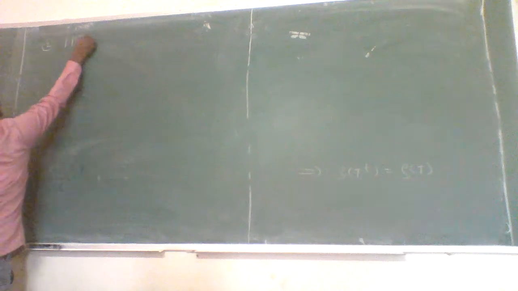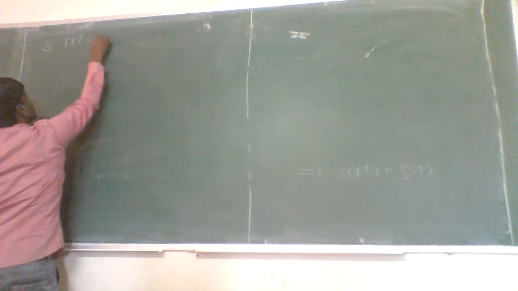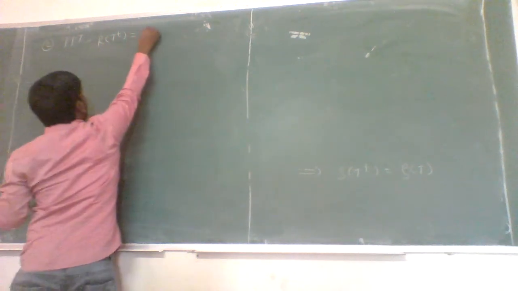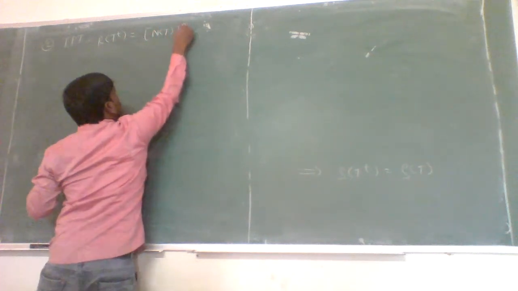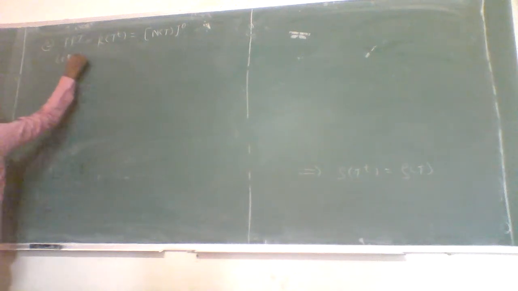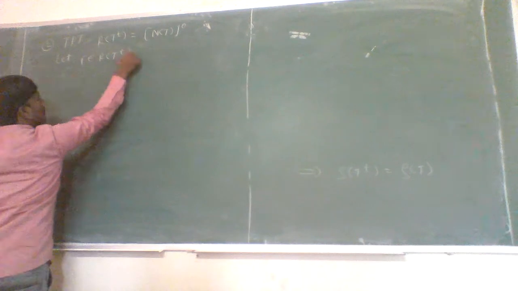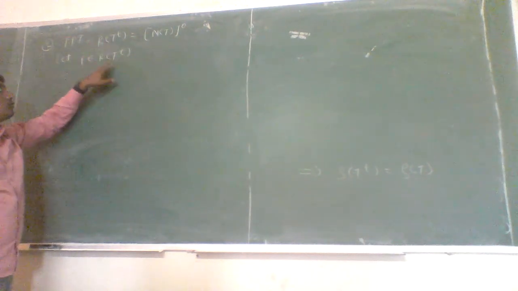here to prove that the range space of T^t is nothing but the annihilator of the null space of T. So this one we have to prove. Let f be any member belonging to the range space of T^t. By the definition of the range space, what is the range space of T^t?